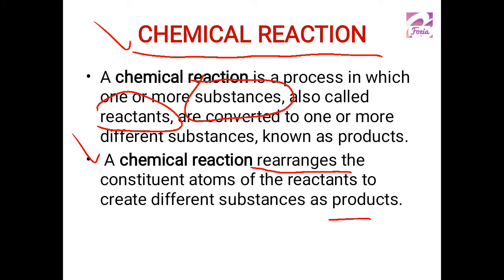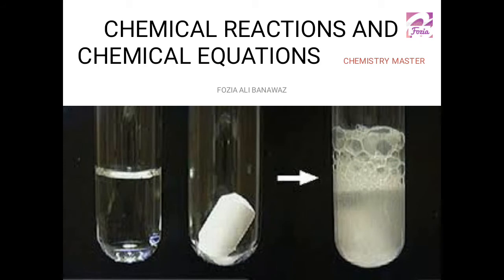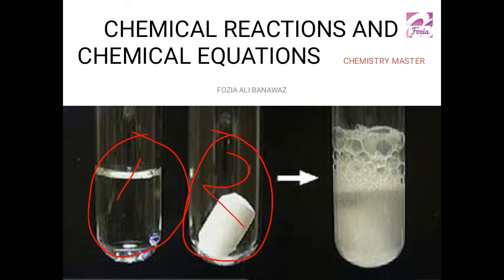We can't get it properly unless we have one example. Suppose in this picture I have taken one substance here, and when another solid is added into this liquid, these are two chemical substances and they are rearranging their combinations and some changes are going on.